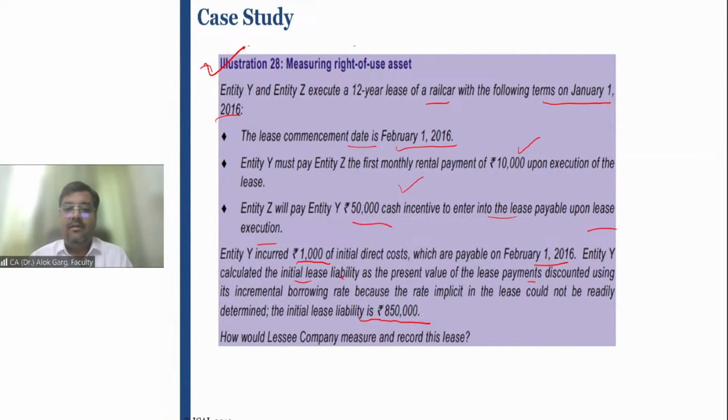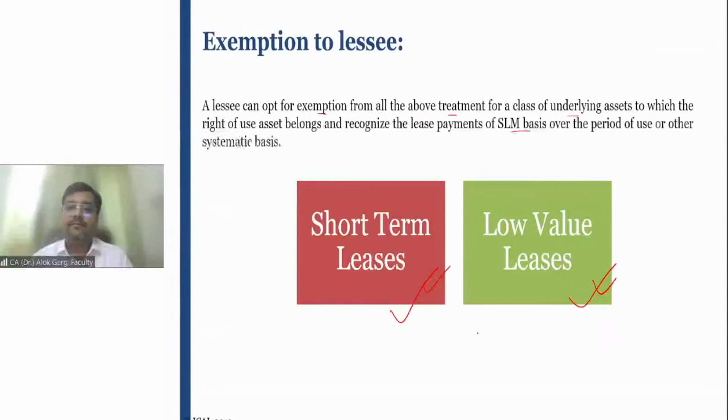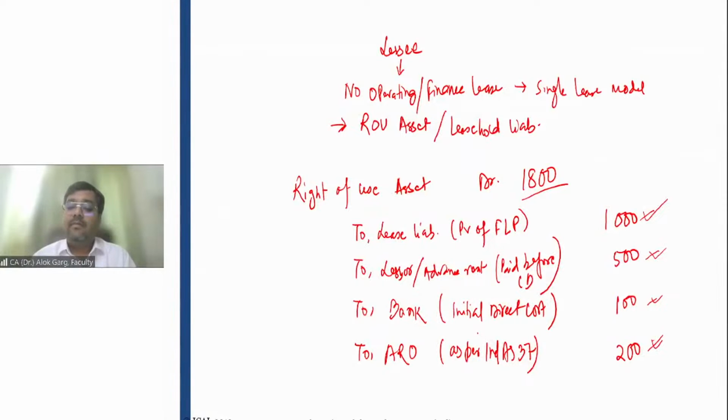Friends, how would the lessee company measure and record this lease? At what value will the lease asset, the right of use asset, be recorded? Friends, I have told you 4 things. What are the 4 things? The lease liability, the present value of future lease payments. What is the present value of future lease payments? It is 8,50,000 in the question.